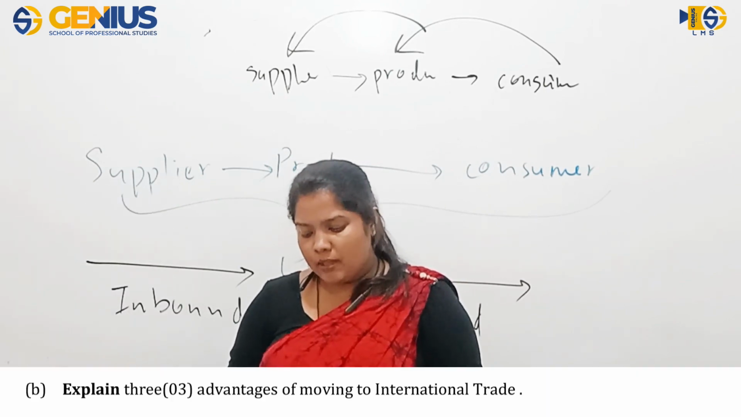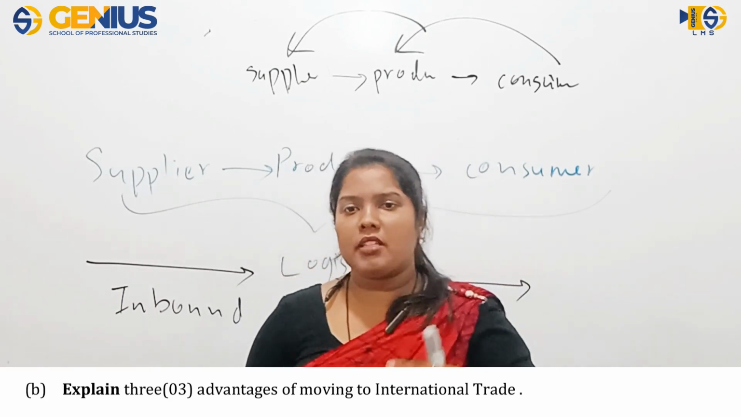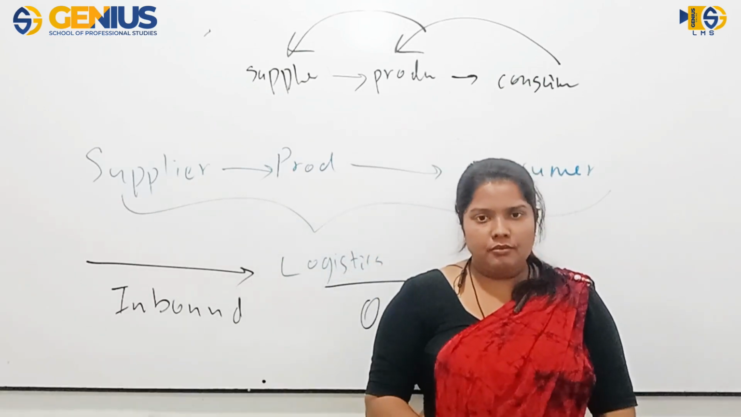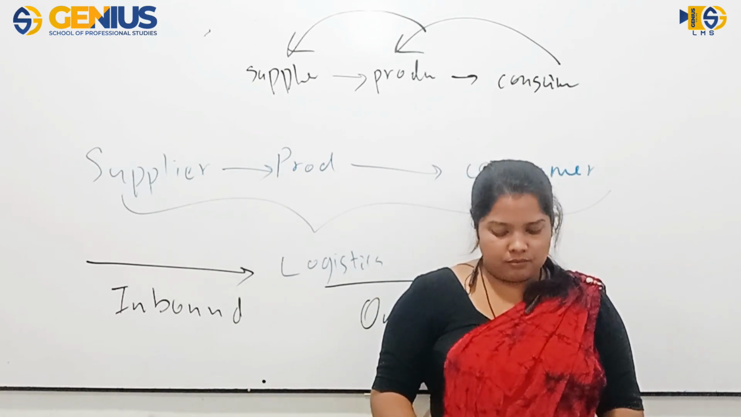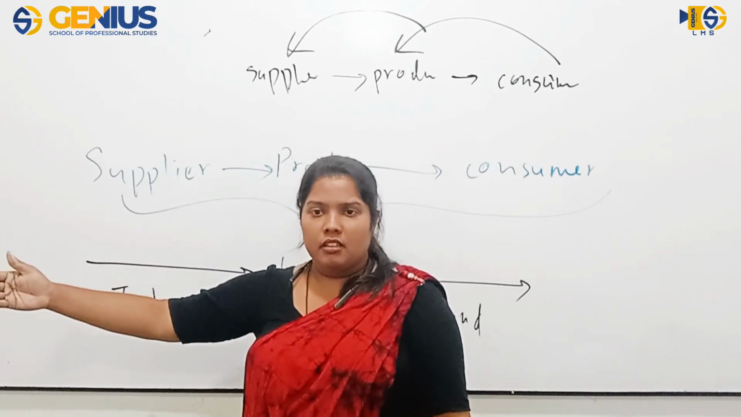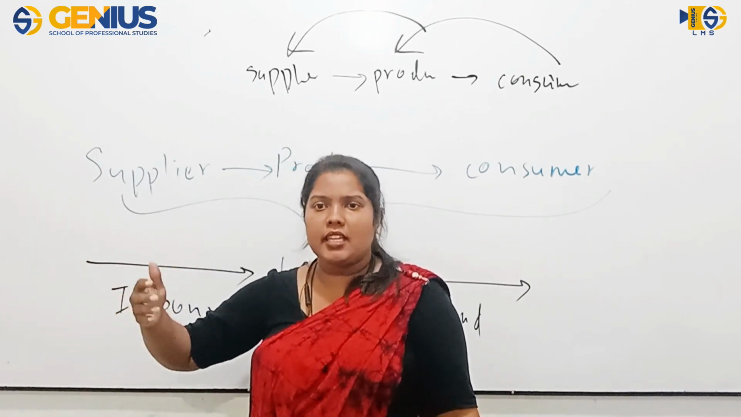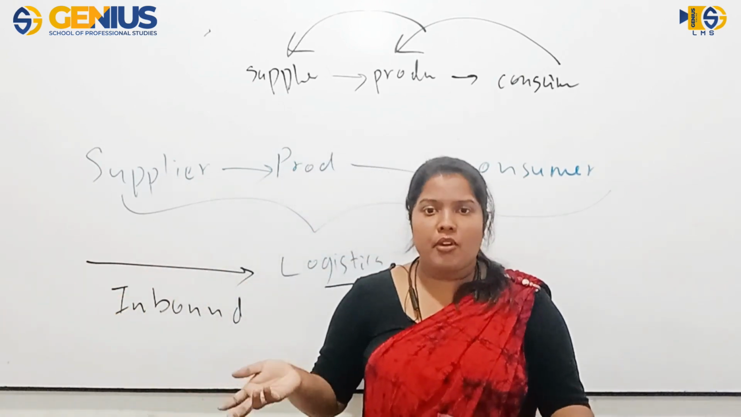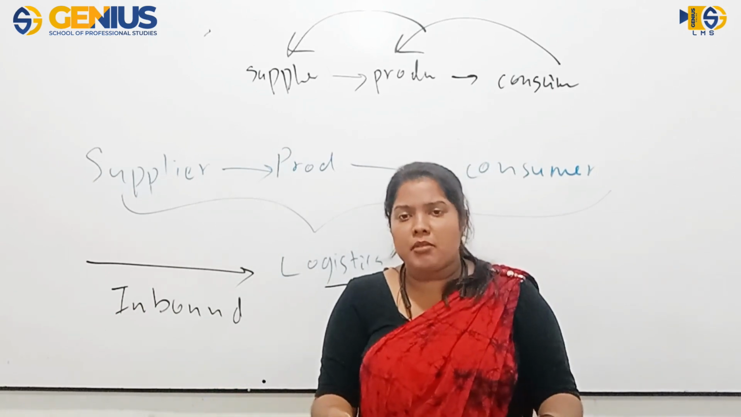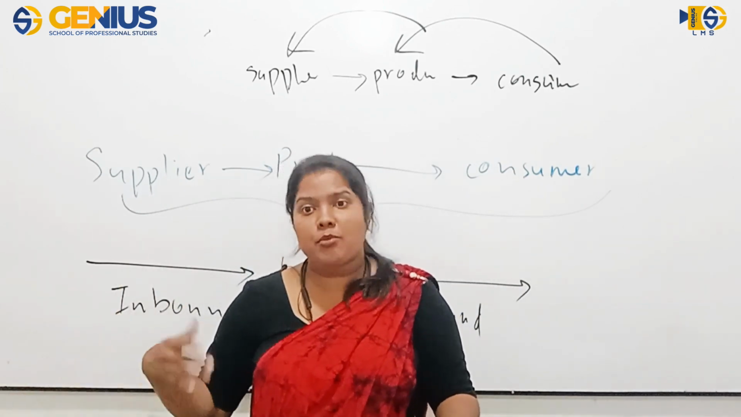And next one, explain 3 advantages of moving to international trade. People who are doing business locally, why do they go to international trade? What is the reason? Because international trade means they are going beyond the territory, geographical region, area. Because they can enjoy more profits. That is one of the main reasons, right? Here they have a limited number of customers, but if they go international, they have lots of potential customers out there, which means more profits.